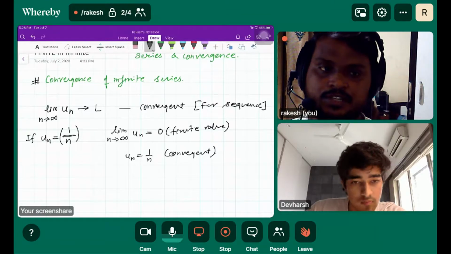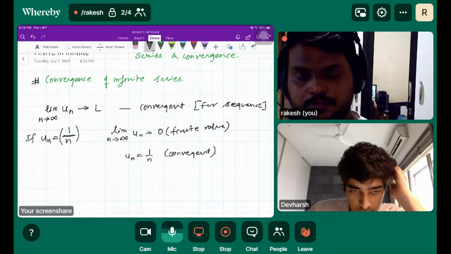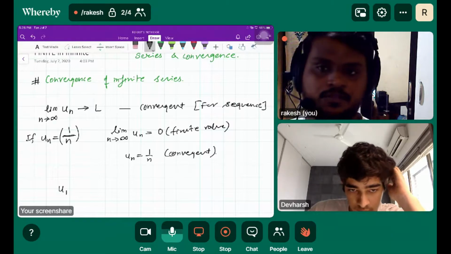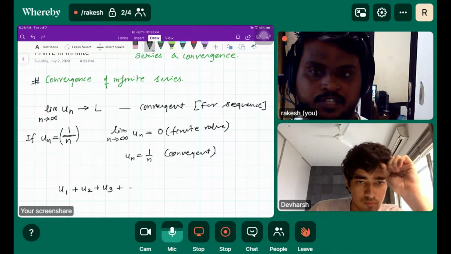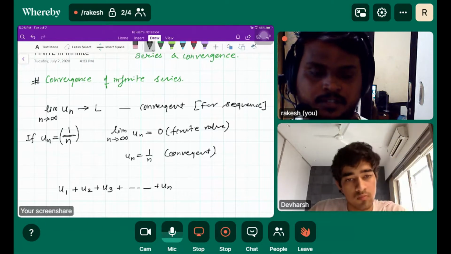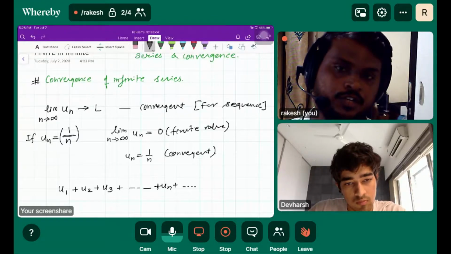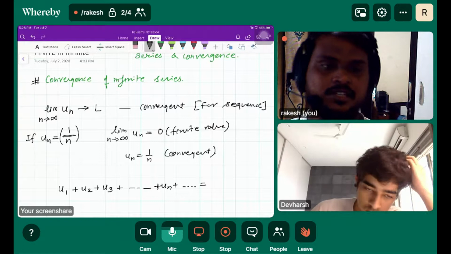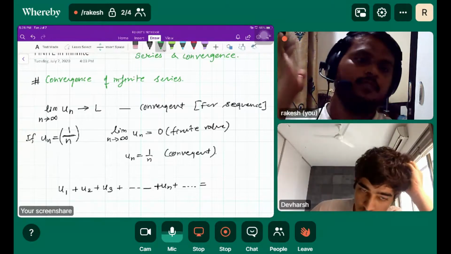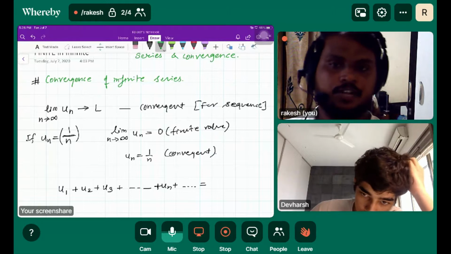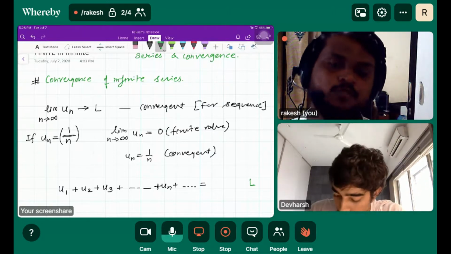If the first number is u1, the second is u2, the third is u3, plus dot dot dot plus un, and it is still going till infinity, and if this sum is a constant number, a finite value, then this series is said to be convergent.